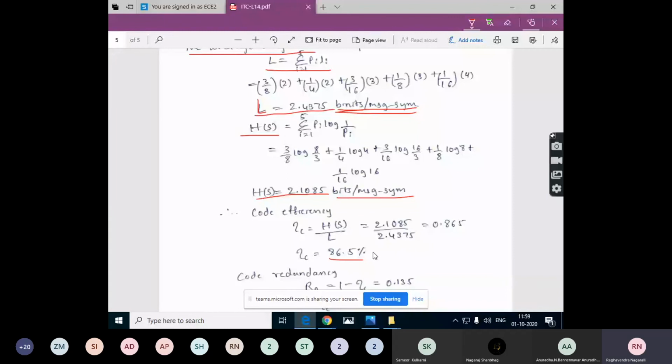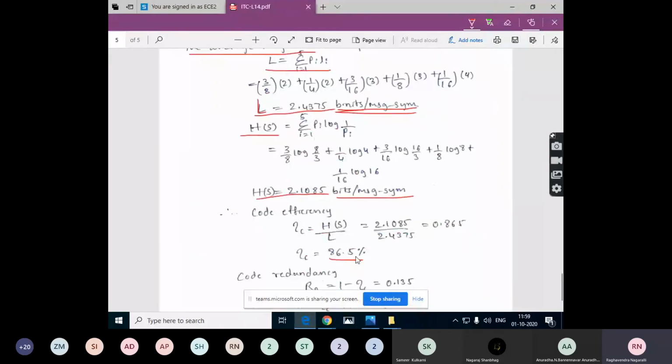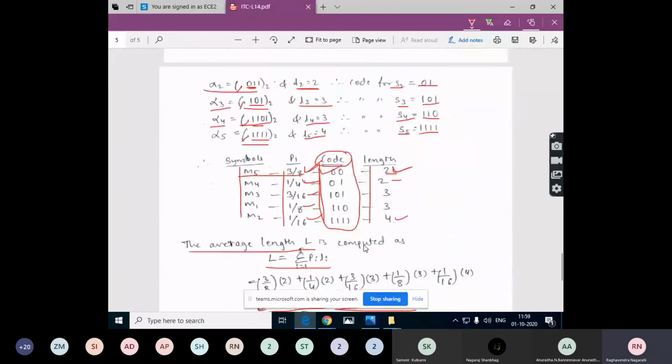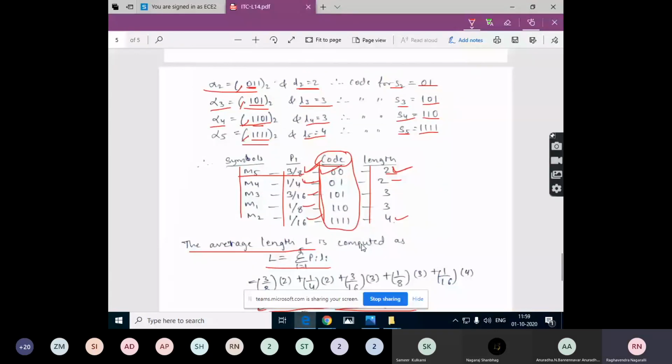So the code that we have designed using Shannon's encoding algorithm is providing us an efficiency of 86.5%, which is not good actually. We need more efficient codes, up to 100%, because we don't want any errors while decoding the code words at the receiver side.